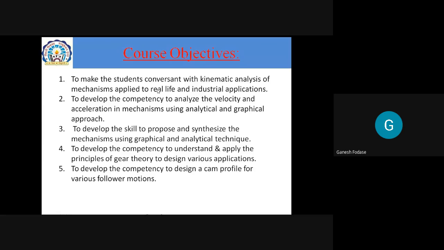Can anyone tell me what you learned about machines and mechanism? A basic knowledge. Which terms you studied in SME? Okay, I'll just discuss some terms. I hope you covered these terms in first year only. First, you must know what is mechanism and machine, the difference between machine and mechanism. I am thinking these terms you already studied. Okay, I'm just going through it. Then what is link, pair, kinematic chain, and then mechanism. And have you studied inversions of mechanism?